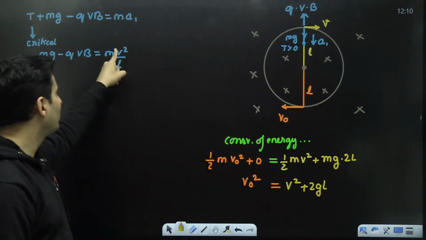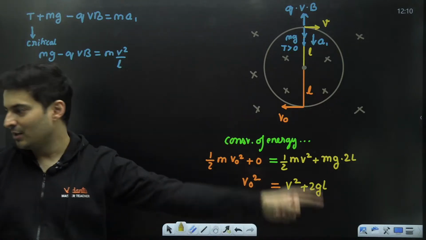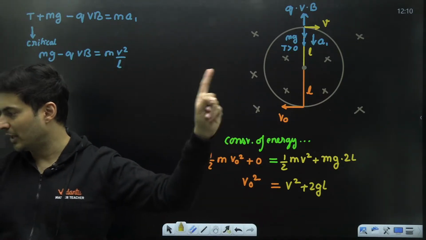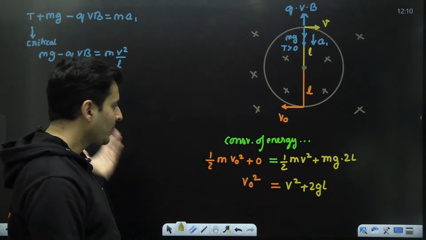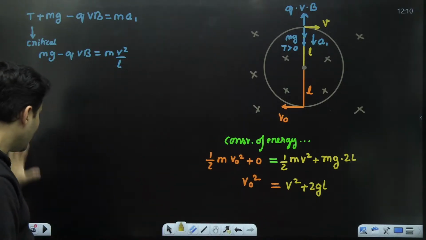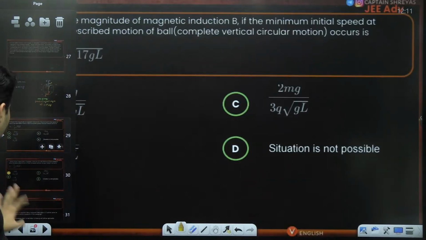Can you see? I can put V square's value from there to here. Can you see that? V square's value, we can just put it from there to here. So it's just a matter of putting these equations now. All right, so this is one part of it. I know after this, I will be able to get this over here. V naught value is also given.